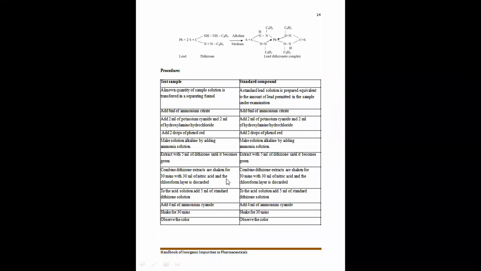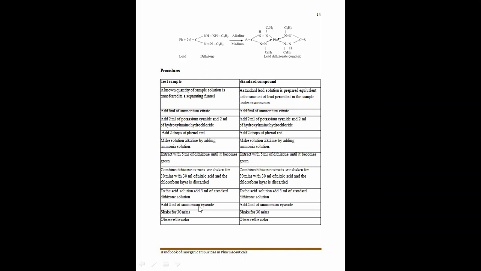Now after that we are going to add, to the acid solution, 5 ml of standard dithizone solution. After extraction we again add 5 ml of dithizone solution. So this subsequent addition of dithizone solution will make the green-violet color of dithizone disappear, forming a lead dithizone complex.